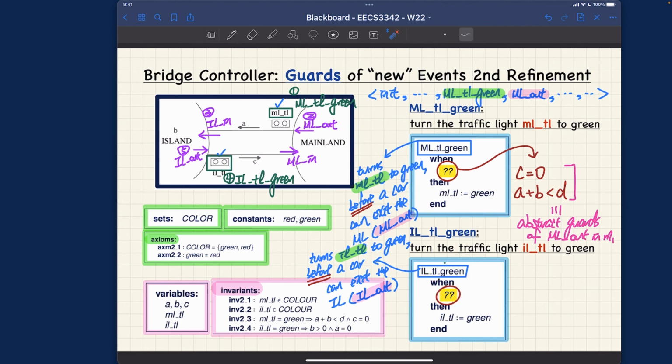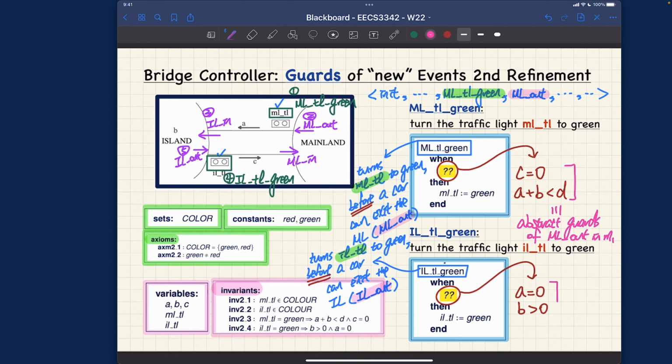It will be very similar. When should we turn the lights green over here? It should be no opposite traffic, and also there should be at least one car in the island. So this one should be A equals 0, and also B should be strictly larger than 0. That's something we have seen already.